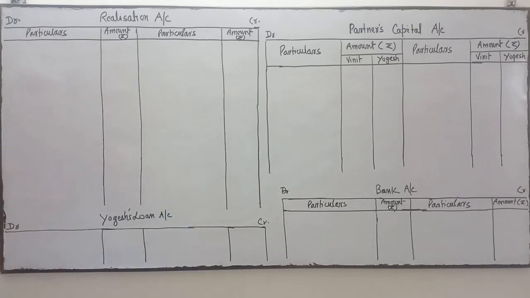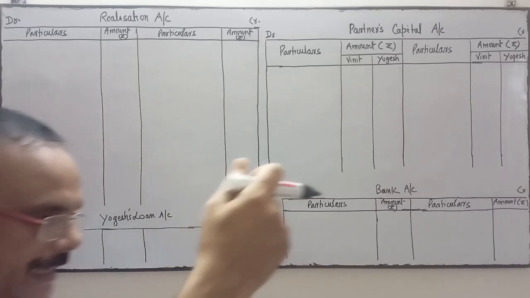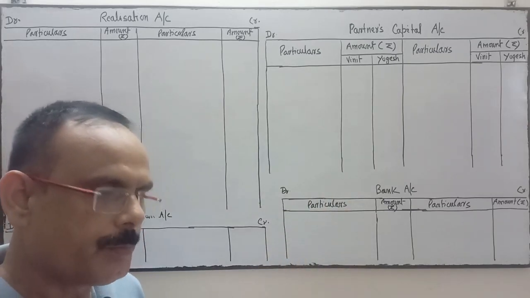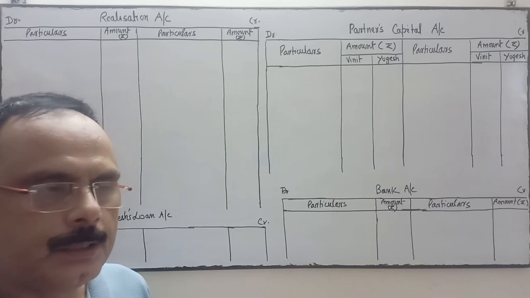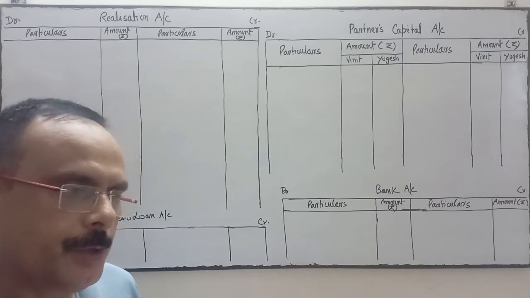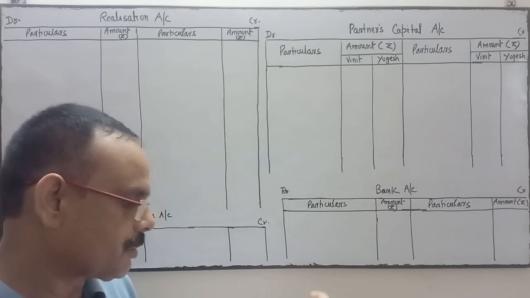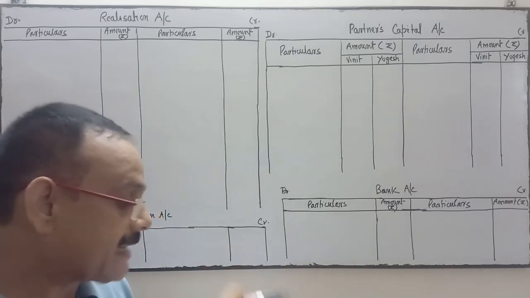Now start with the asset side first. You see the asset side. We'll complete the work very systematically so that no item will be left. That's why we'll do the work very systematically. So first of all, I'm going through the asset side.